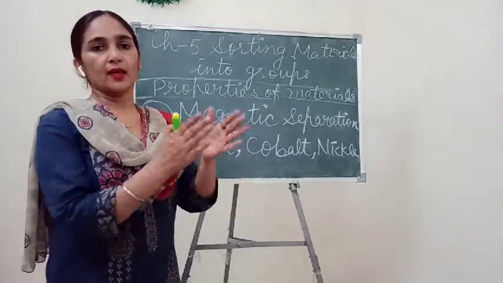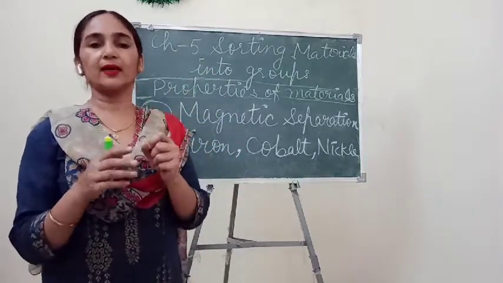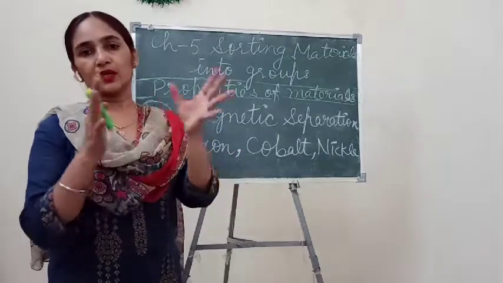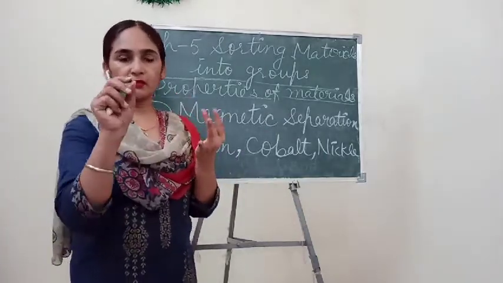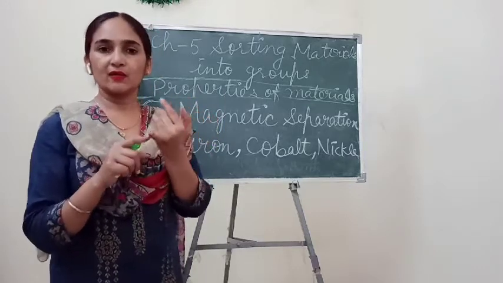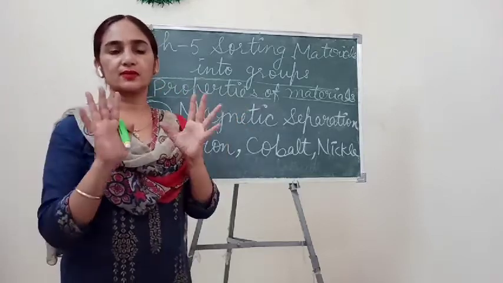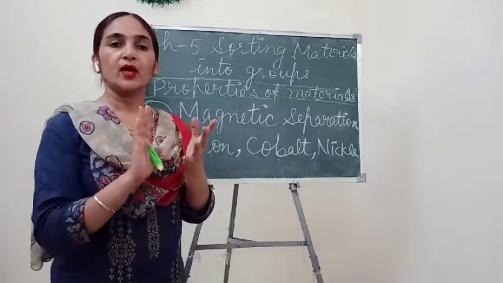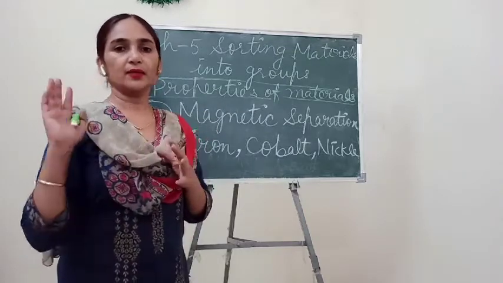Okay, and the rest of the metals which are not attracted by the magnet we can separate out, just like aluminium. If we touch a magnet to aluminium, it will not be attracted. Gold, silver, copper or lead, and so many other kinds of metals are also not attracted by the magnet.